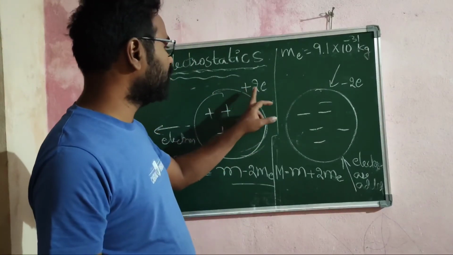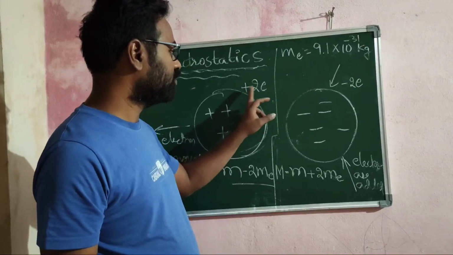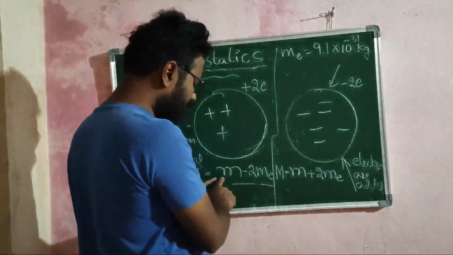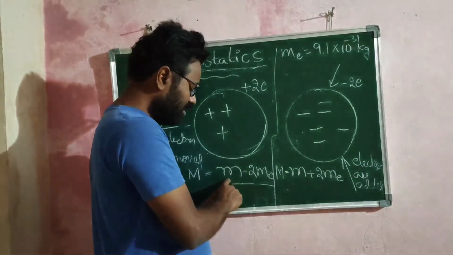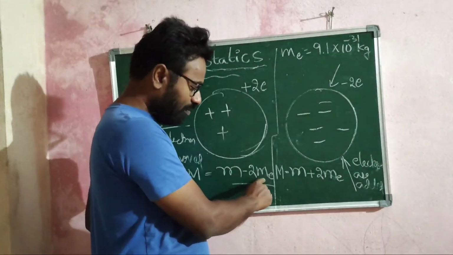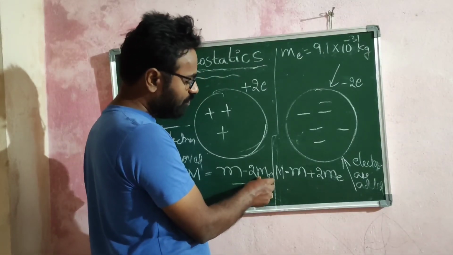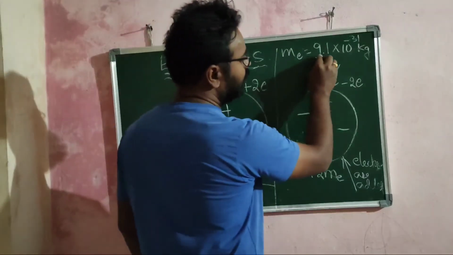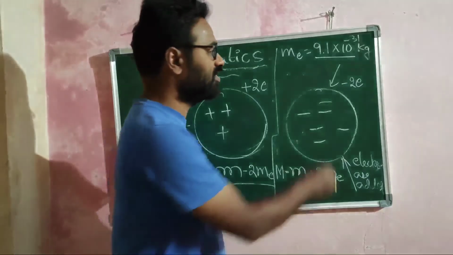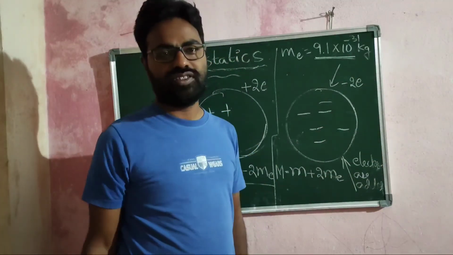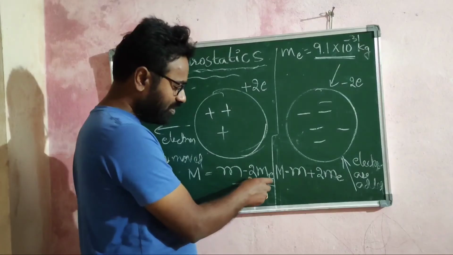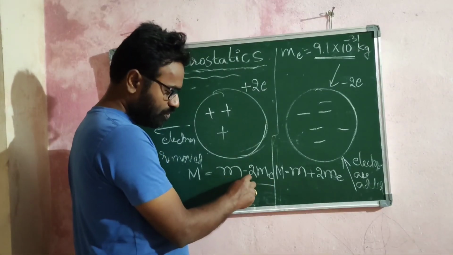So the mass of the spheres will change in this manner. As we have taken here, this is positively charged by 2 electronic charges. That means 2 electrons are removed from this. Therefore, the effective mass of this sphere will be capital M equals m minus 2me, where me is the mass of the electron. The mass of the electron is 9.1 times 10 to the power of minus 31 kilogram. It is a universal constant, a standard one. Therefore, the mass of the sphere will be lessened by 2me.